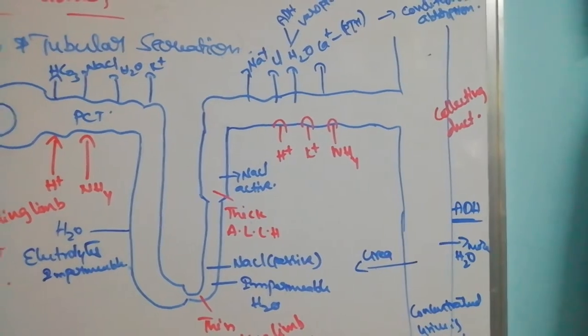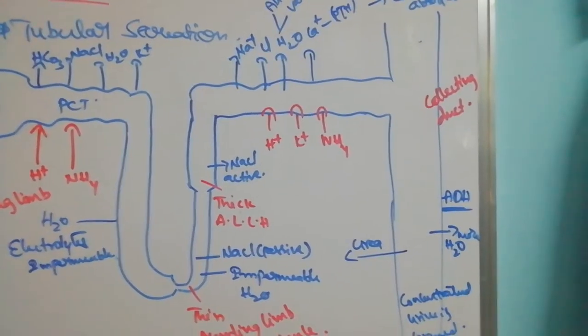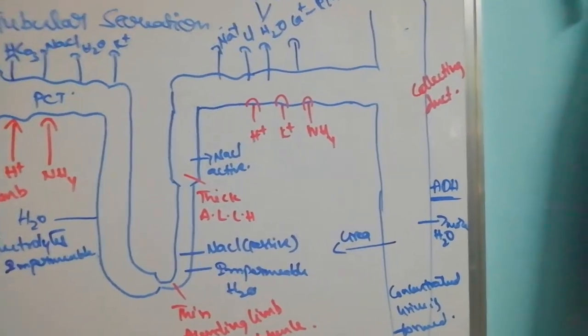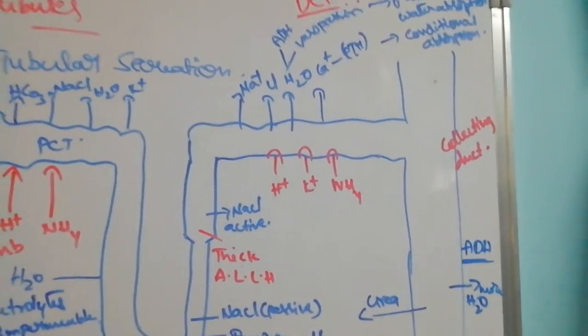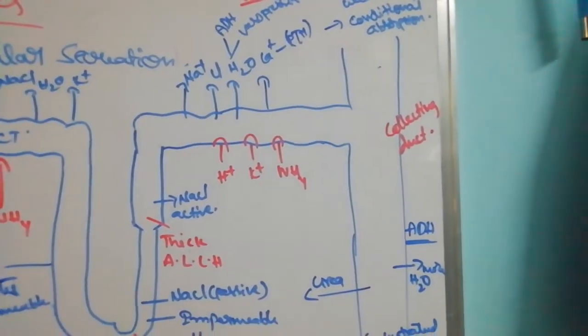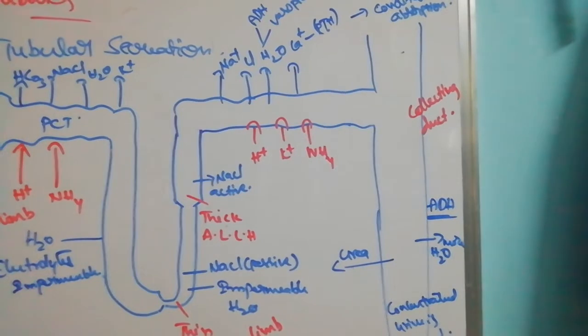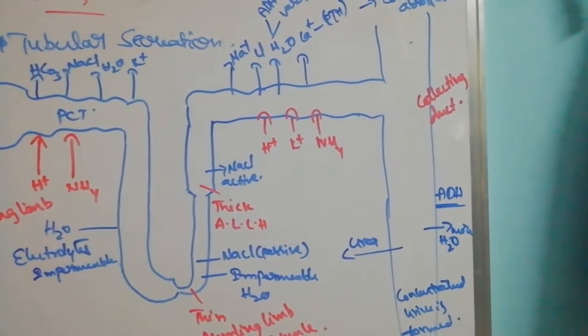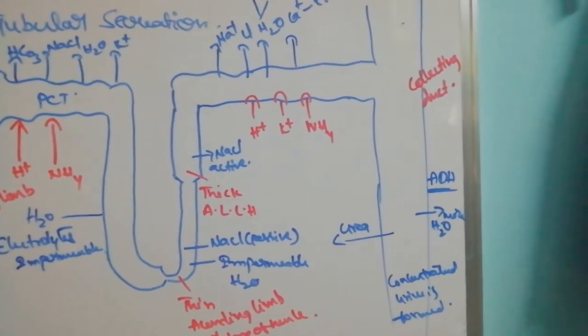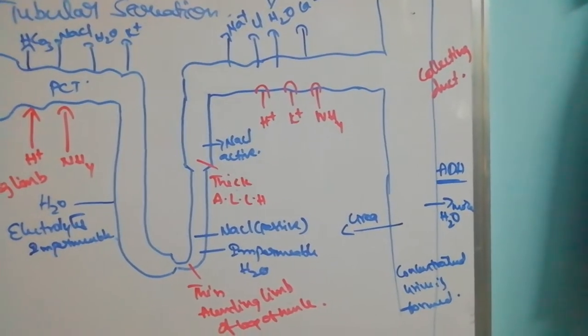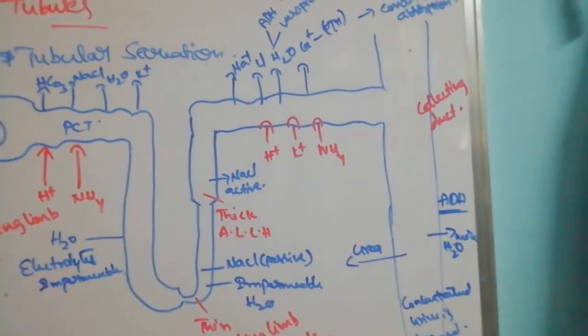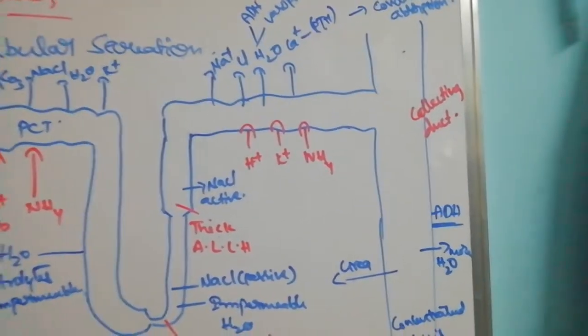Before the PCT, absorption is obligatory, but here it is facultative. There, absorption takes place regularly, that's why it is called mandatory, whereas here it is conditional absorption, which takes place in the DCT.